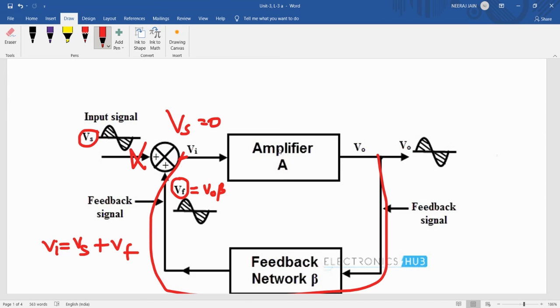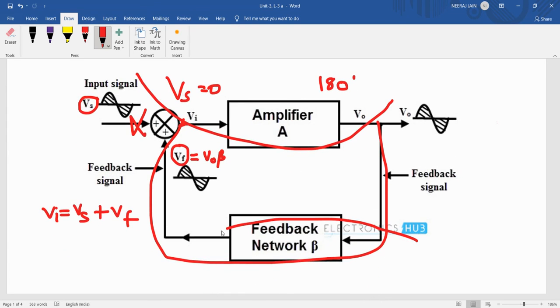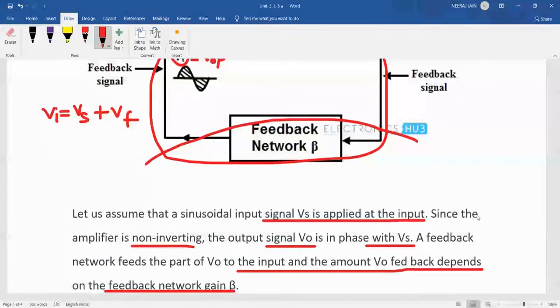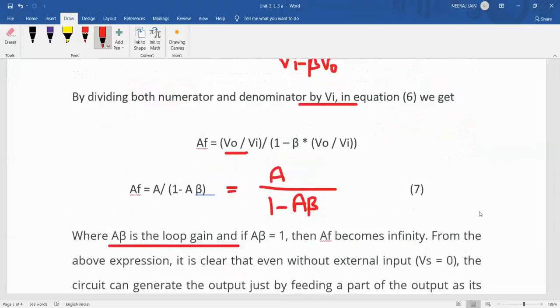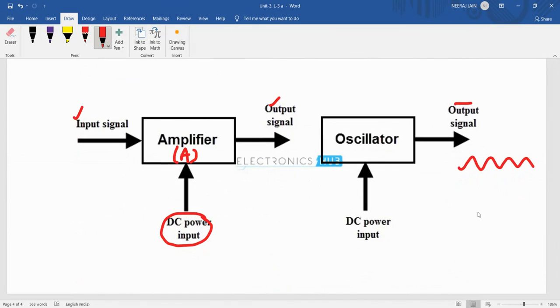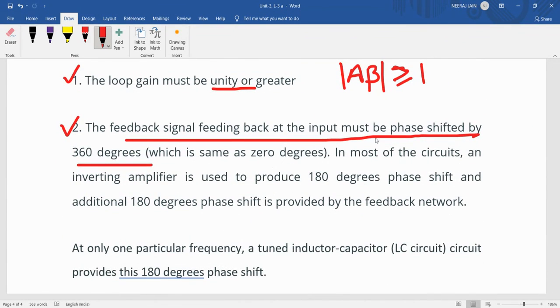Generally we take the inverting amplifier, so the 180 degree phase shift is provided by this inverting amplifier, and the arrangement is made so that another 180 degree phase shift is provided by this feedback network. In this manner we get the 360 degree phase shift. So these are the two criteria called the Barkhausen criteria.